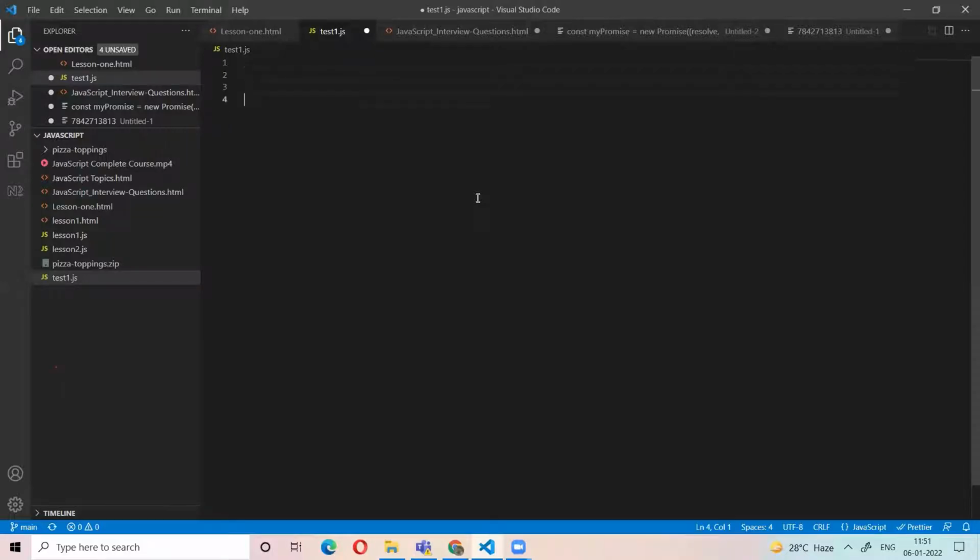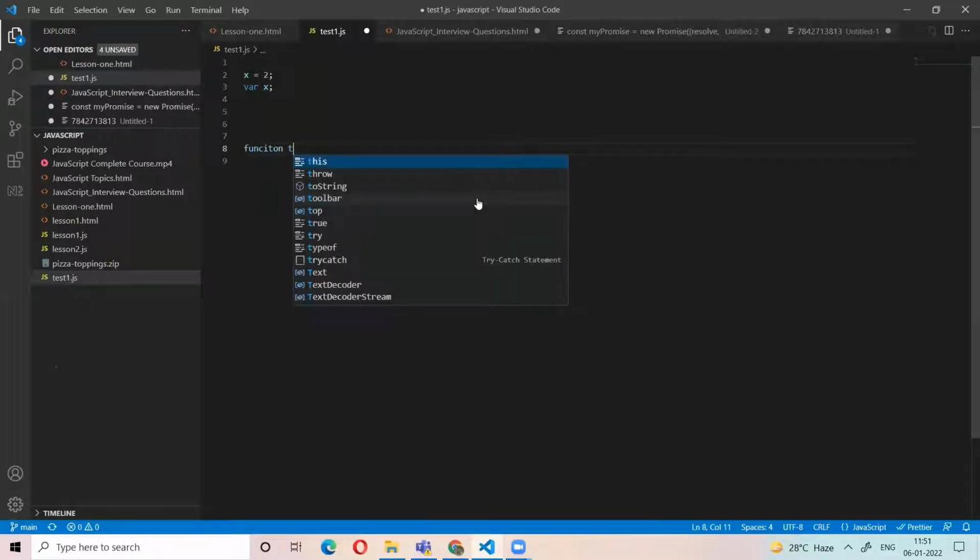For example, x equal to 2. We can declare the variable x afterwards. So we can assign a variable before its declaration. At the same time, we have a function definition like test.